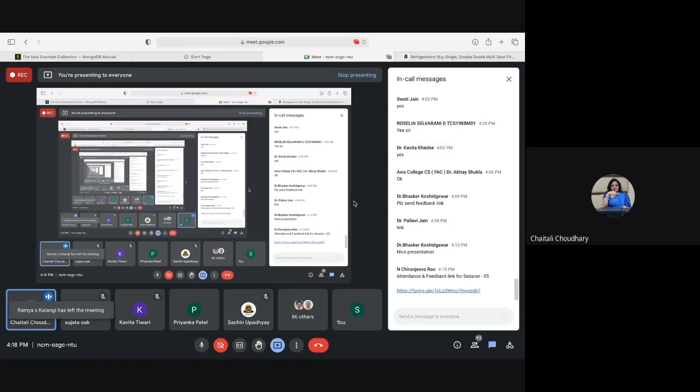It would be really nice if someone has any project-related idea in which they would like to incorporate MongoDB. We can discuss that, or otherwise, we can conclude the session.